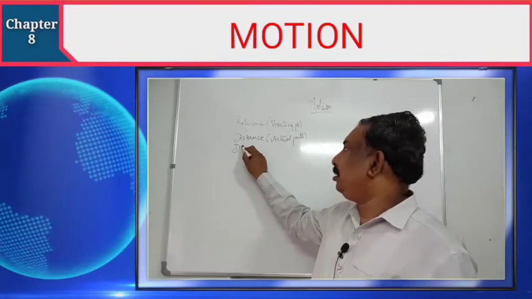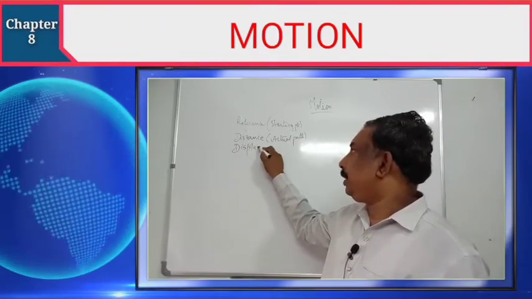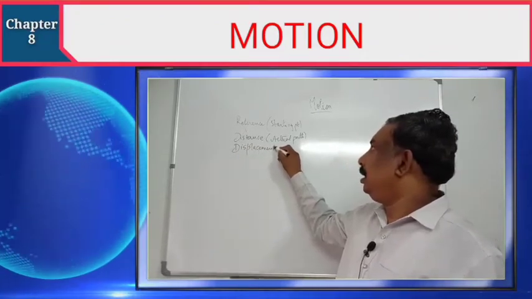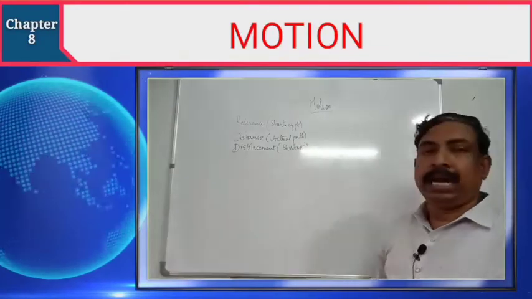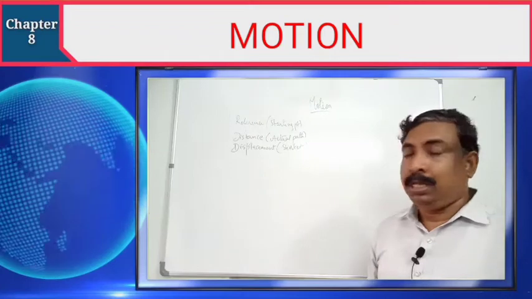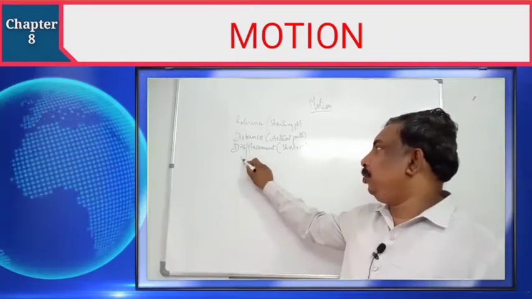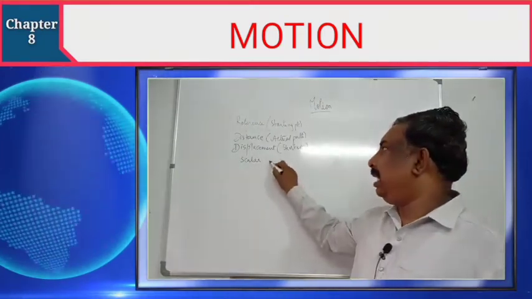And next we are going to see displacement. It is the shortest distance between starting point and ending point. Now we are going to see another two new words, scalar and vector.